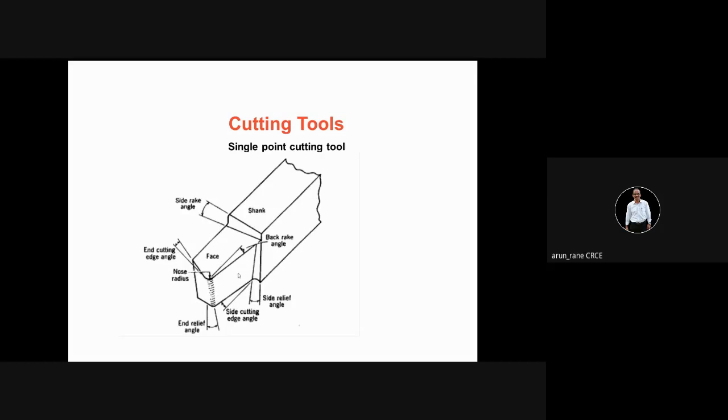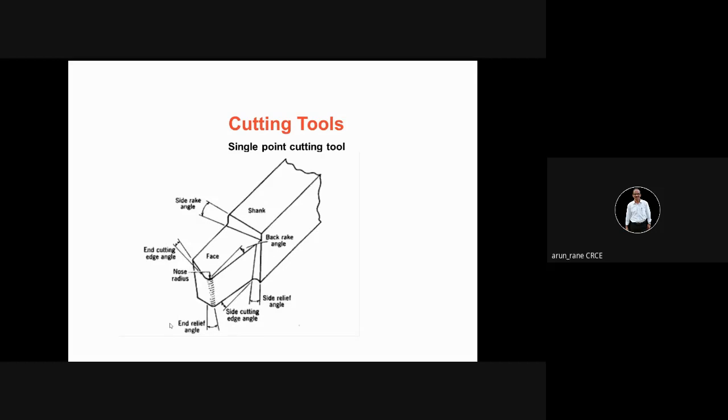On the front flank, again you have 2 angles. One is the side relief angle. See, you have to note how the tool is ground. This is your side relief angle, and another is the side cutting edge angle. Alright. Now this is your end flank, also called the side flank. On that you again have 2 angles. One is called the end cutting edge angle, and another is called the end relief angle.